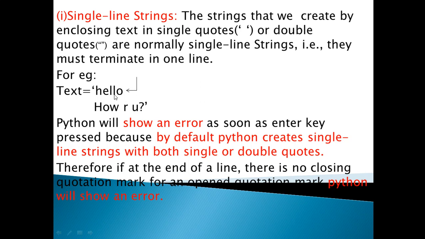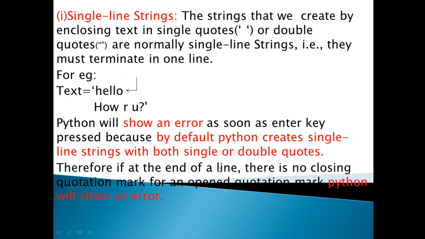If the string is within single quotes or double quotes, it must be terminated within that very line. So if you write hello how are you just beside the hello, then it will not produce the error. This particular text variable doesn't contain any value here, because it will produce the error, so no memory location will be reserved for this variable.